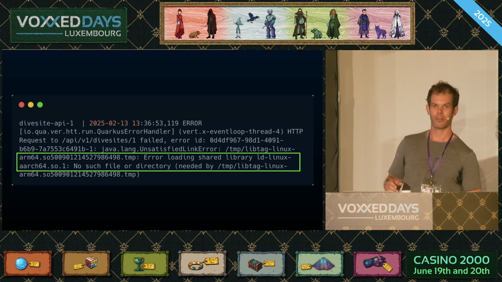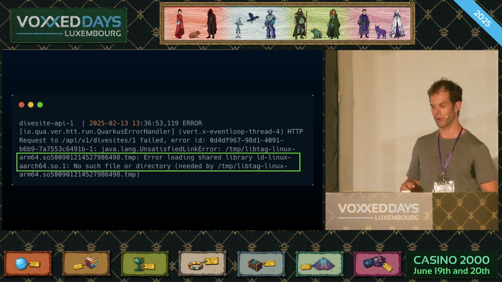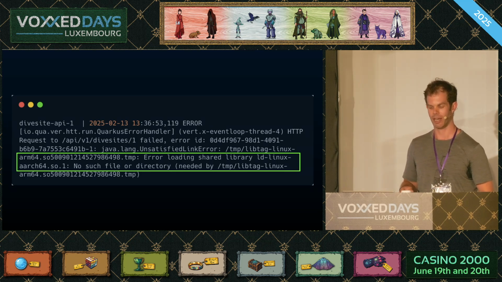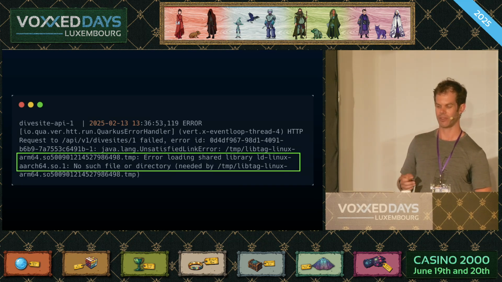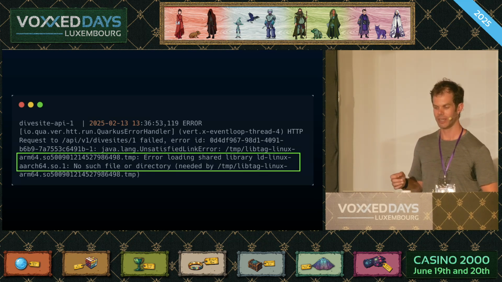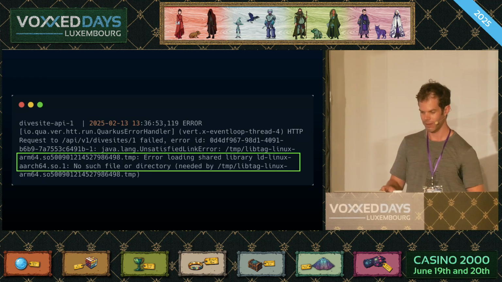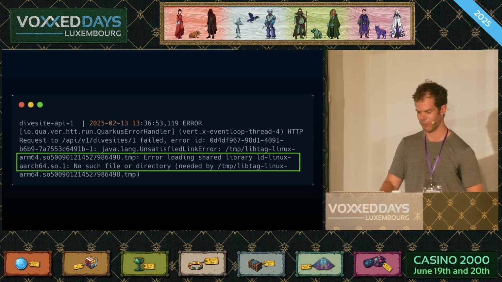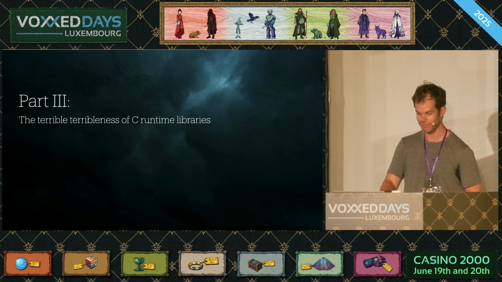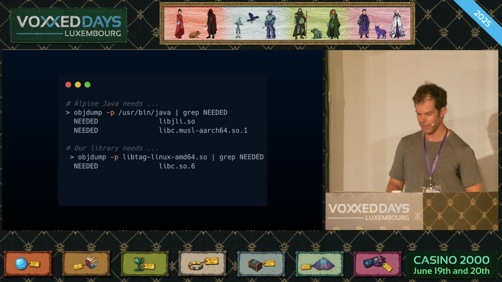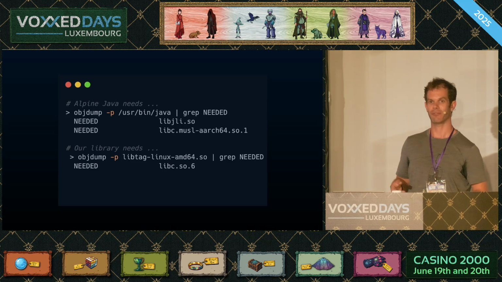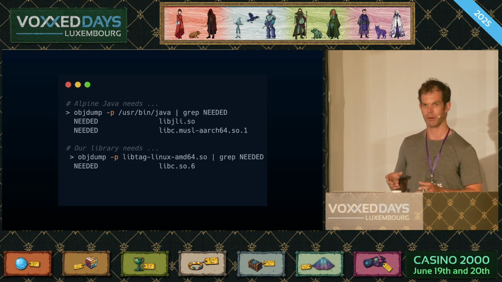So if we jump back to the console this time, the error is a little bit more opaque. Error loading shared library LD Linux ARM64. No such file or directory. And we can see that it's needed by our libtag Linux ARM64, so this shared library that we've been working on. But this probably doesn't help most people with what's happening. But we have a vague suspicion that something funny is going on with our native library because we never had these errors just running on Java, right?